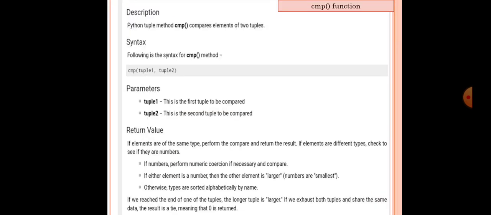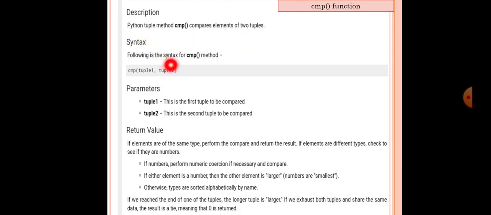Very first is the cmp function. Description: the Python tuple method cmp compares elements of two tuples, just like for a list. Just as in lists we compared the elements of two lists, likewise you can compare the elements of tuples with the help of the cmp function.